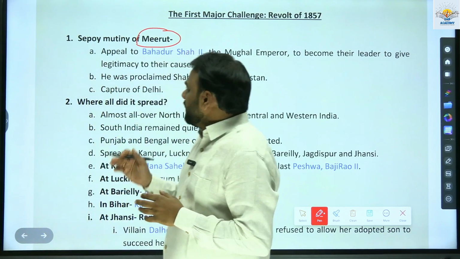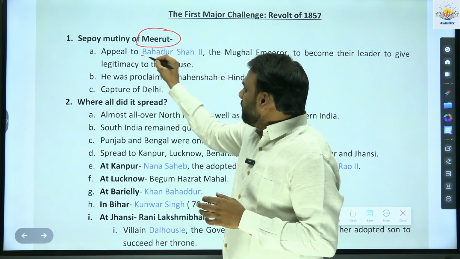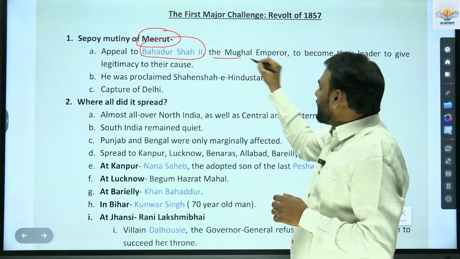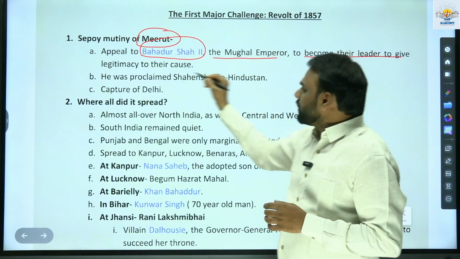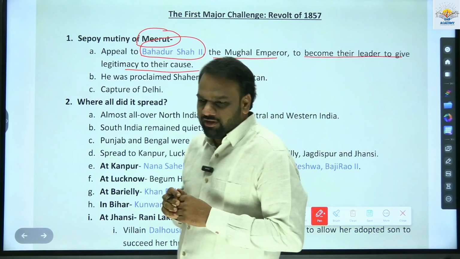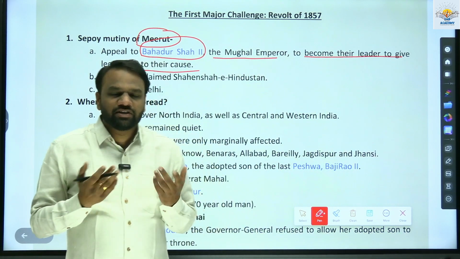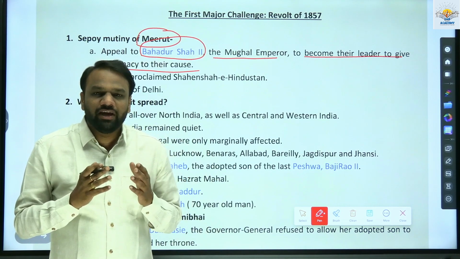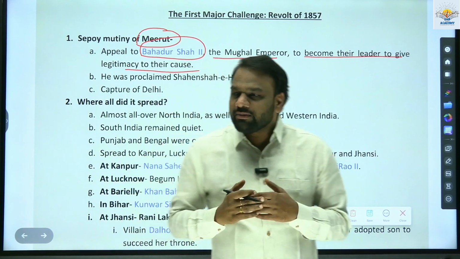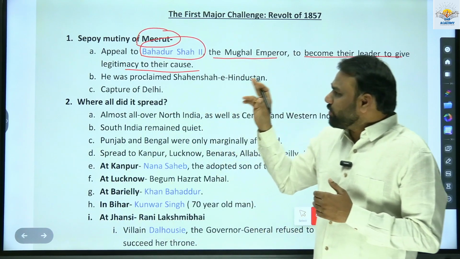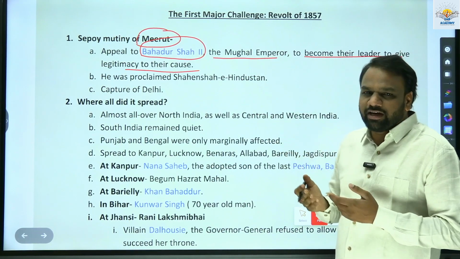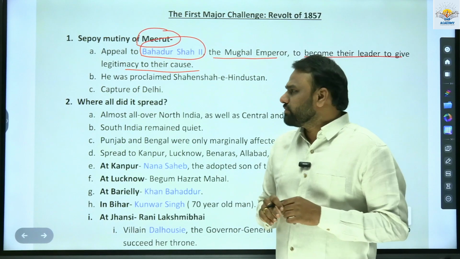So how did it begin? People appealed to Bahadur Shah II, who was the Mughal emperor, to become their leader, to give legitimacy to their cause. Now when you are fighting for something and you do not have a leader, then it does not have any kind of legitimacy. It does not have any value. So whenever you are starting a movement, you require a leader. Similarly, the Sepoys wanted a leader, and that's why they appealed to Bahadur Shah II, the Mughal emperor, to become their leader and give legitimacy to the cause.